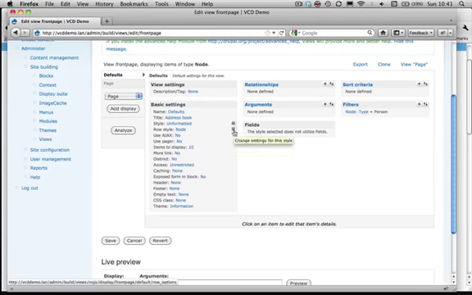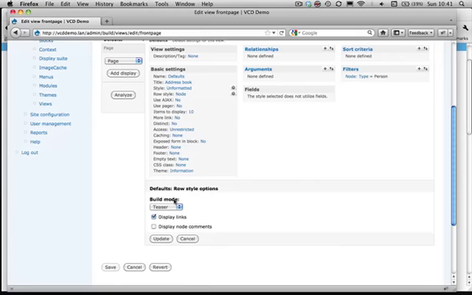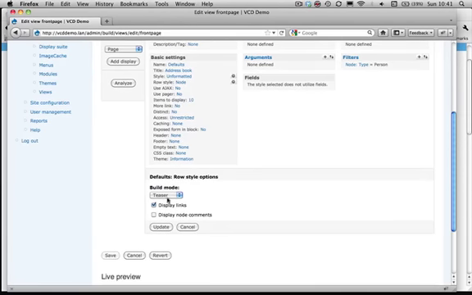If you click on the settings of the node, then you'll see we're using a build mode called teaser. If you click on the tab, you can see there are a few different build modes available, like full node and sticky. Display Suite allows you to configure a layout for each build mode.